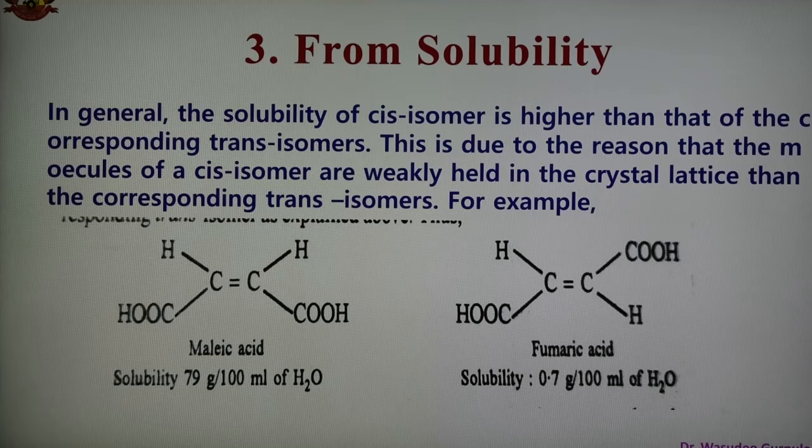So the cis isomer has higher solubility as compared to trans, and therefore on the basis of solubility also we can tell. Those having higher solubility are the cis isomer, those having less solubility are the trans isomer. So cis and trans can be determined.